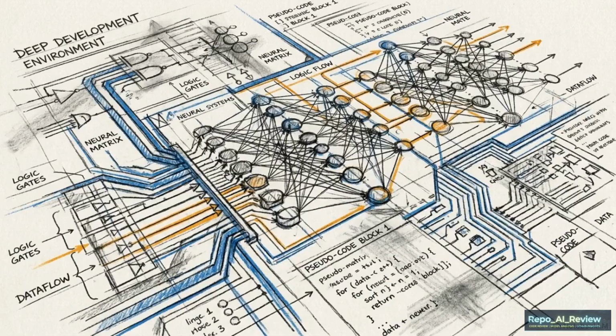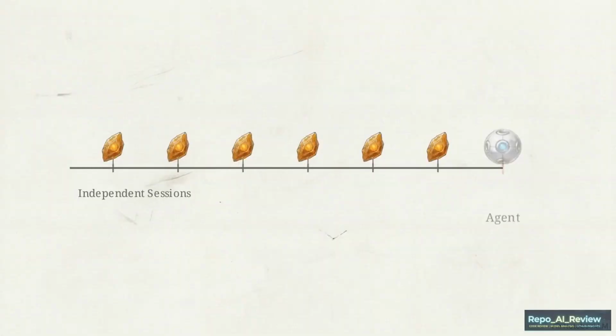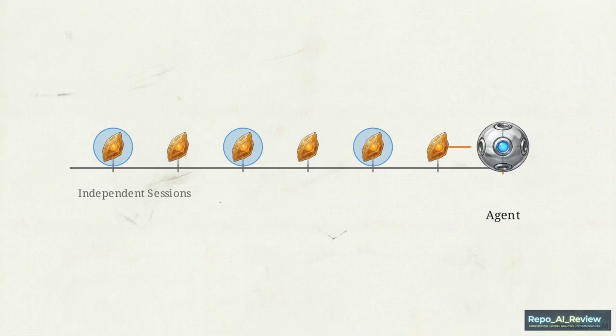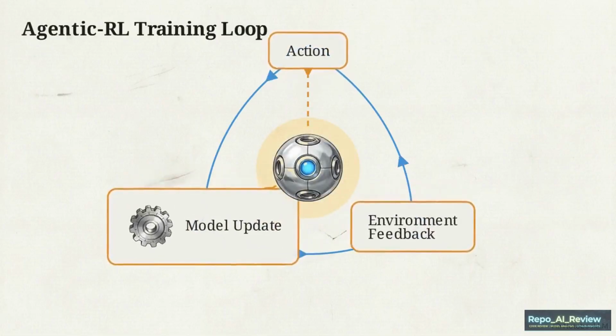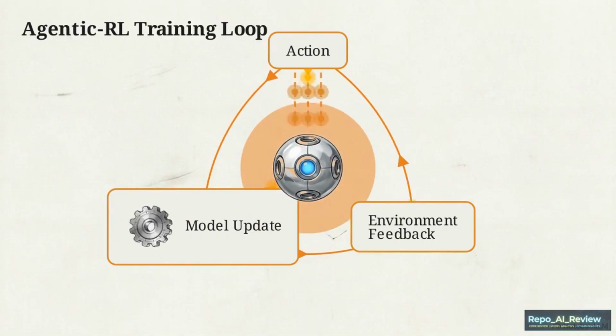From there, the curriculum enters its advanced phase. You begin by implementing context engineering, which allows your agent to retrieve distinct memories and maintain continuity across multiple independent sessions. Then it moves into Agentic-RL. This diagram shows the core mathematical feedback loop of this process. You learn how to use this training loop to condition a large language model so that it optimizes for autonomous reasoning and complex task execution, instead of just generating words.